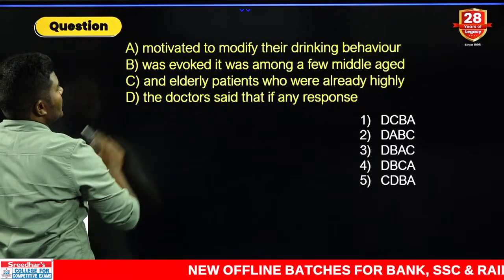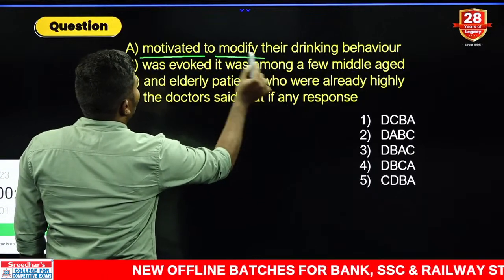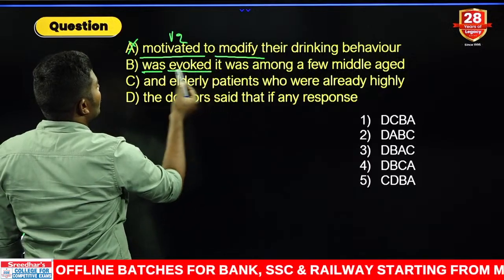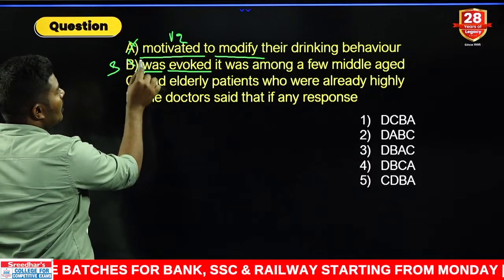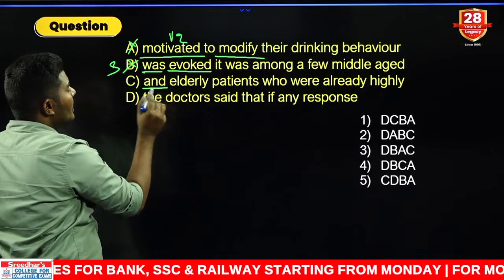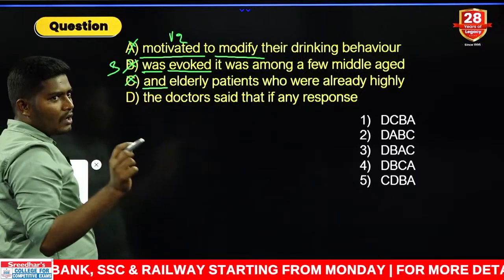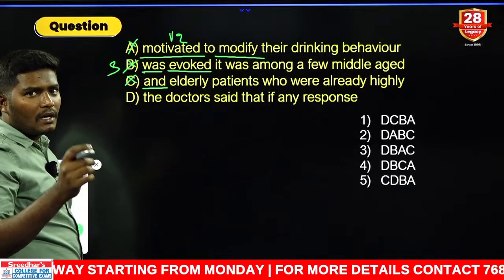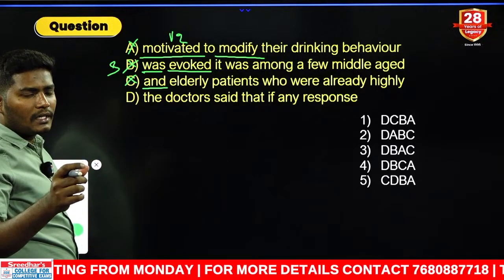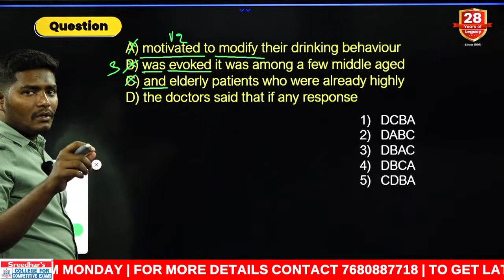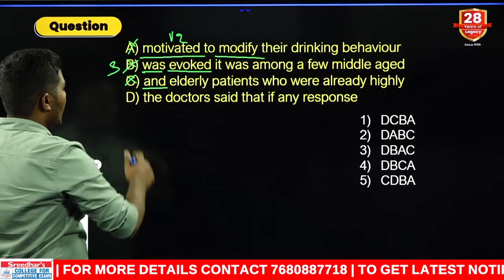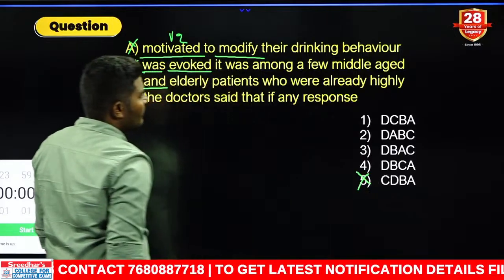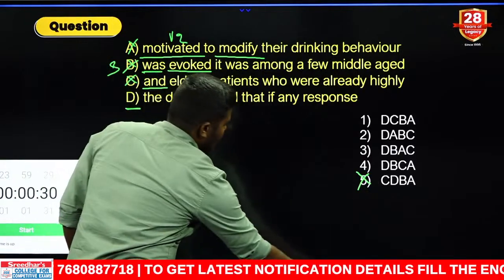Right, look at this combination here. First one, motivated to modify. Motivated is V2, which cannot be the beginner. Was evoked, we need a subject for this in the beginning, not possible in the beginning. And coordinating conjunctions are fanboys. Fanboys are for combinations, okay? For, and, nor, but, or, yet, so. They cannot be the beginners. Your sentence should start only with D. So simply we can eliminate 5. Now our answer starts only with D.